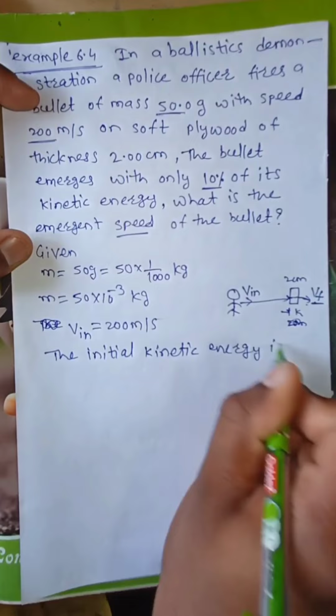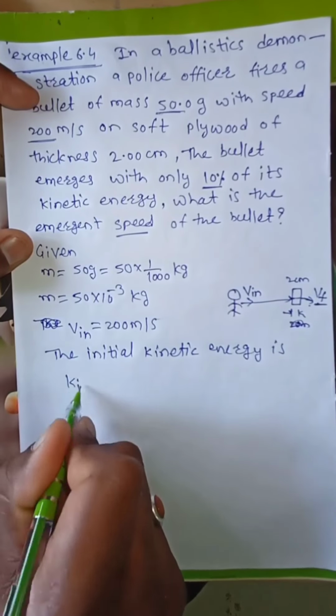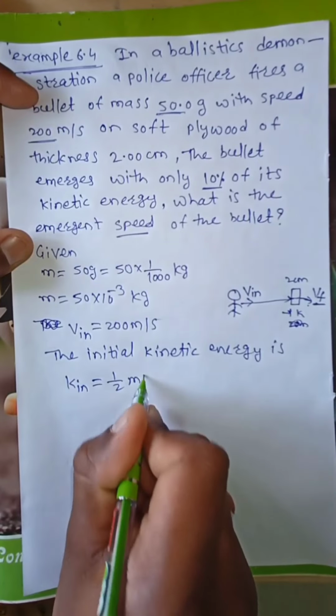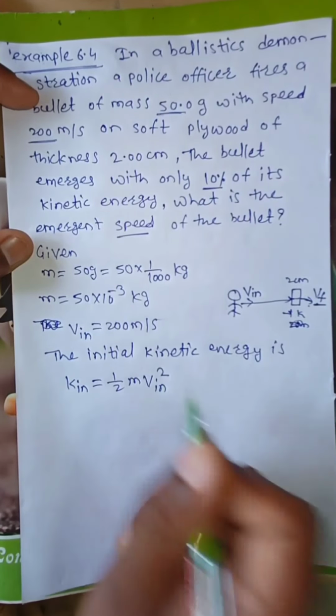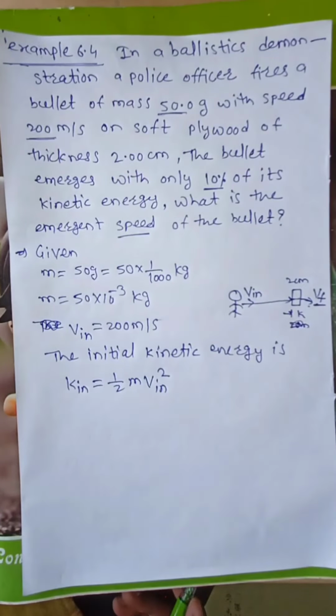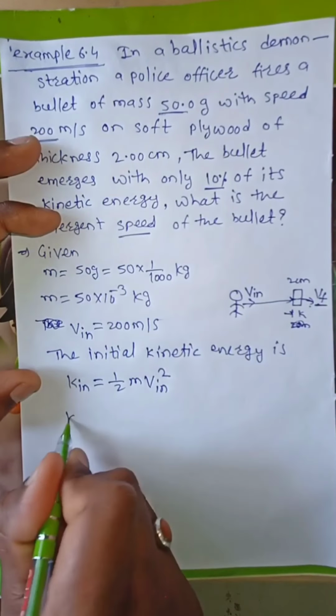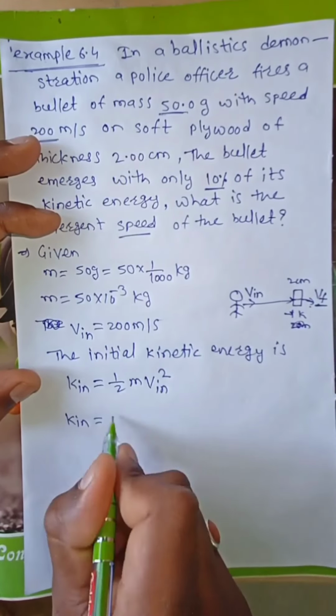is, okay, what is the initial kinetic energy? Kinetic energy initial is half into mass into initial velocity square. Kinetic energy formula K is equal to half m v square, therefore initial kinetic energy is half m v initial square. We have to find out the initial kinetic energy first.